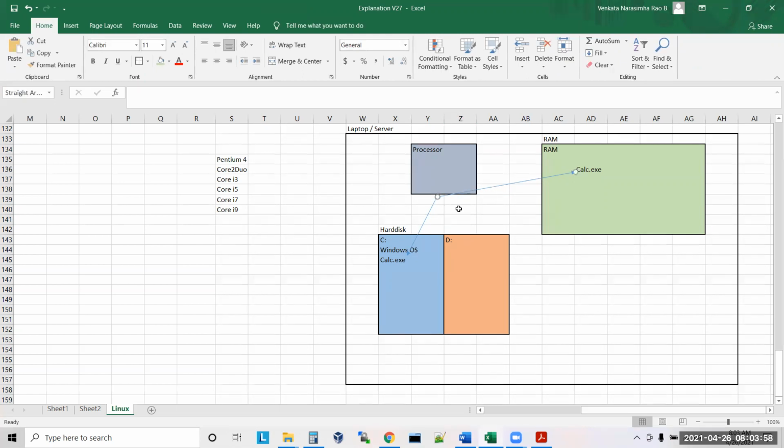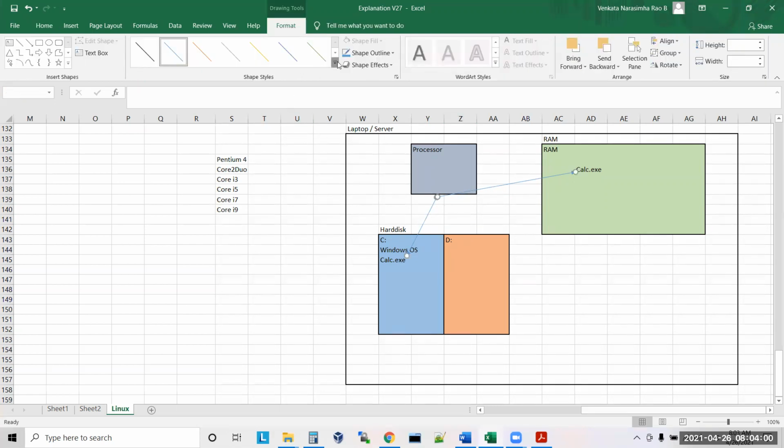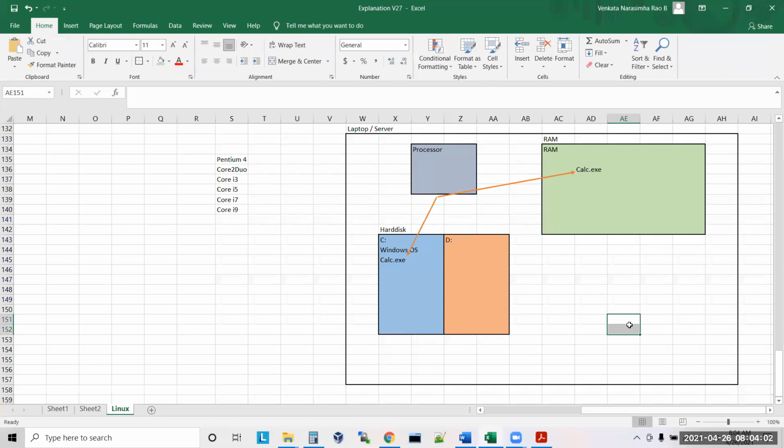Are you clear now? Any questions? So when you double click on this, you are asking the processor, hey processor, I want to use calculator.exe. Can you open it for me? Now what is the processor doing? The processor is contacting the hard disk, reading calculator.exe from the hard disk and putting it into RAM.